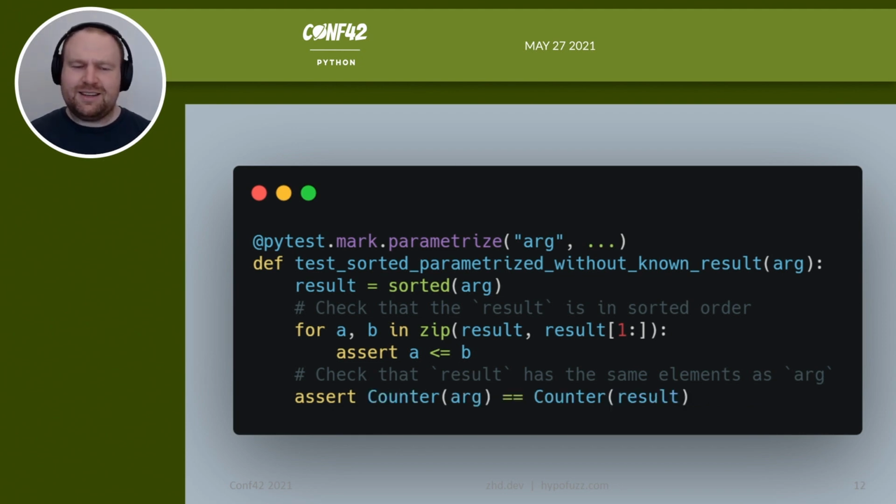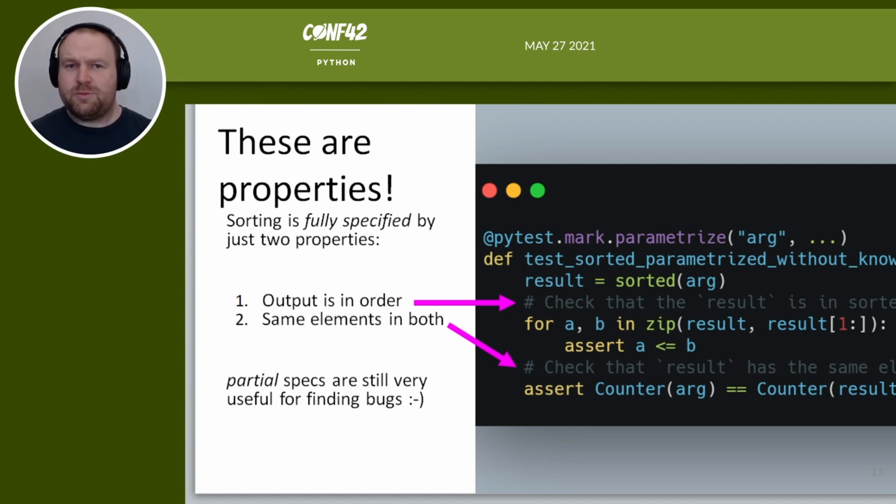And so our final enhancement is to use the collections.Counter class. So we're not just checking that we have the same number and the same set of elements, but that we have the same number of each element in the output as in the input. And so we've just invented what's called property-based testing.